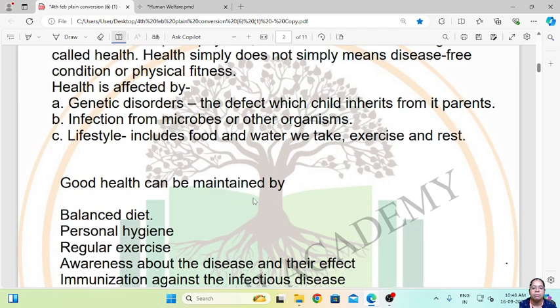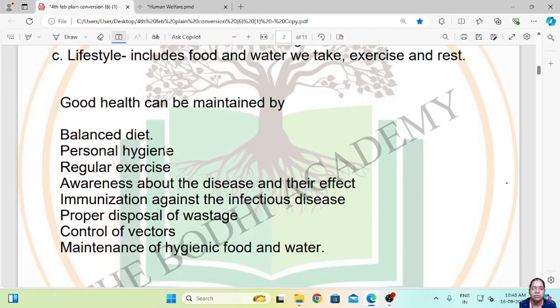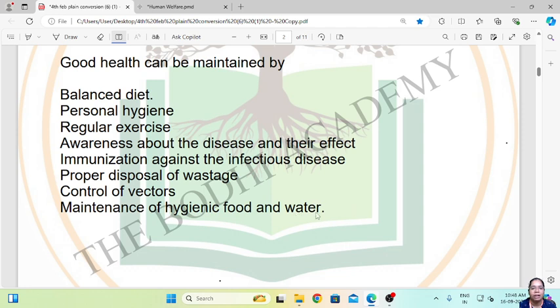Good health can be maintained by balanced diet, personal hygiene, regular exercises, awareness about diseases and their effects, immunization against infectious diseases, proper disposal of waste, control of vectors, and maintenance of hygienic food and water. So these are some factors which we can follow in our lifestyle to maintain good health.